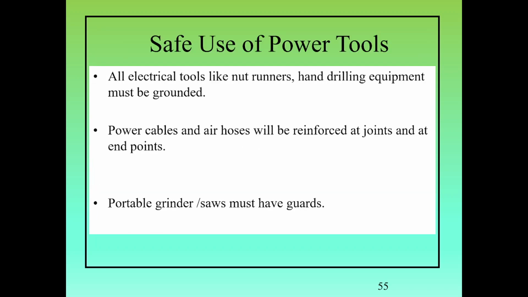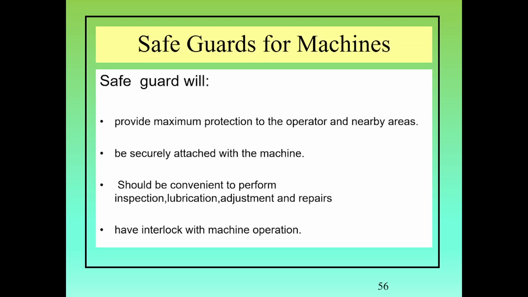All electrical tools like drills and equipment must be grounded. Power cables and air hoses will be reinforced at joints and endpoints. Portable grinders and saws must have guards. Safety guards for machines. A safety guard will provide maximum protection to the operator.